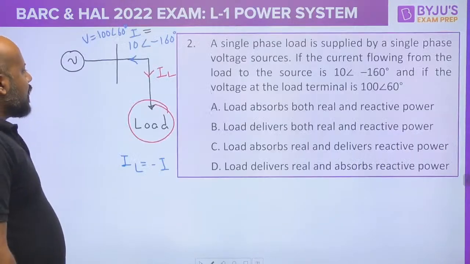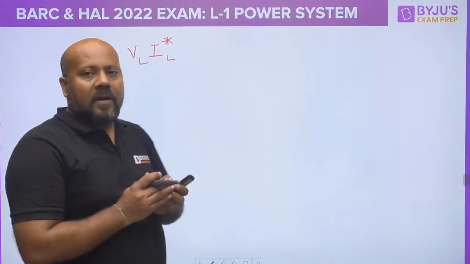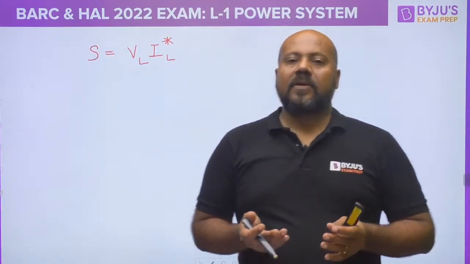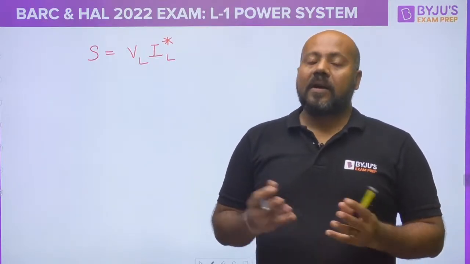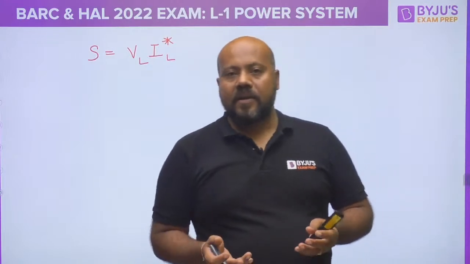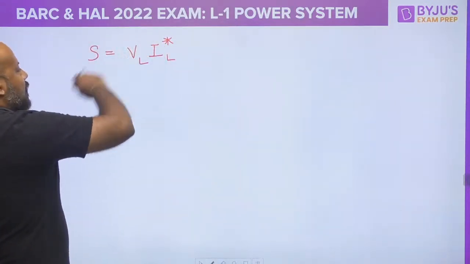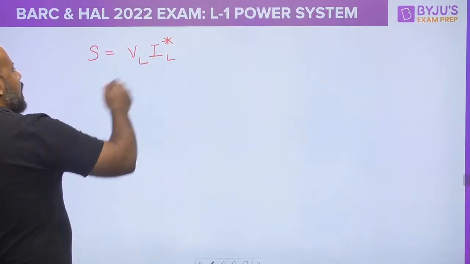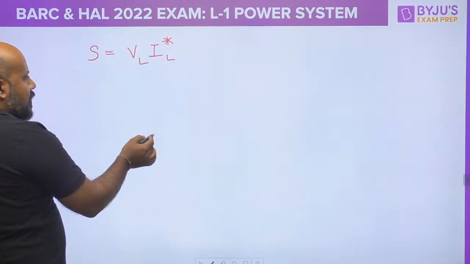So this is what we are doing here. We are writing the complex power for the load, and with the help of the sign we are getting for the real and reactive power, whether it is a positive sign or negative sign, you can comment about the nature of the power, real or reactive power. Are you getting this? But you must understand, when you are writing the complex power with this notation, this current IL is the current which is taken by the load from the source.